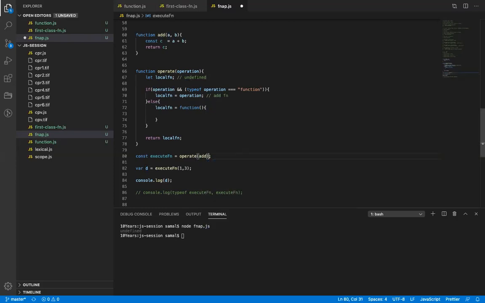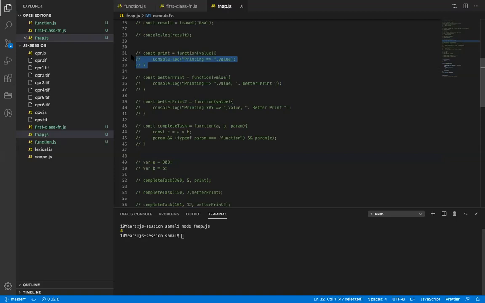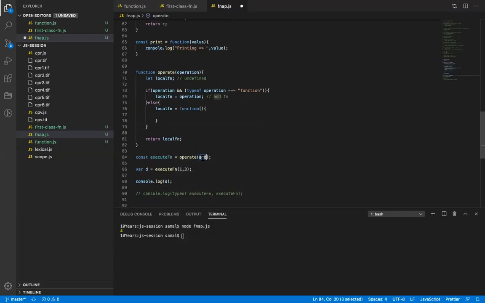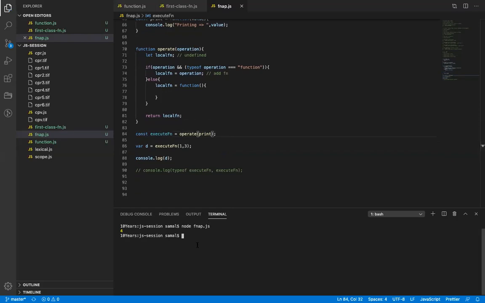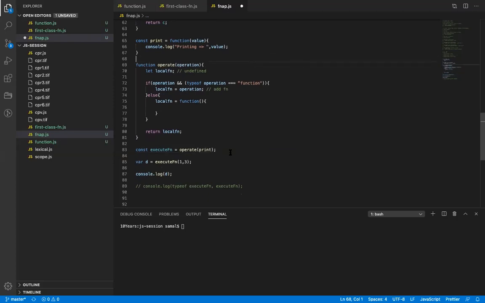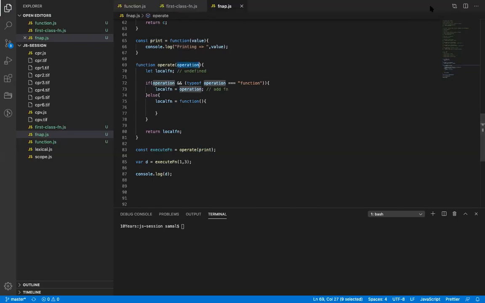If I add, it will be 4. Let me just copy this again. Let's see if I add this here, and if I add print, what will be the value of the execute function? So I'm calling the operate function now and passing print as a parameter. So what value will operation receive? Reference of print, right?